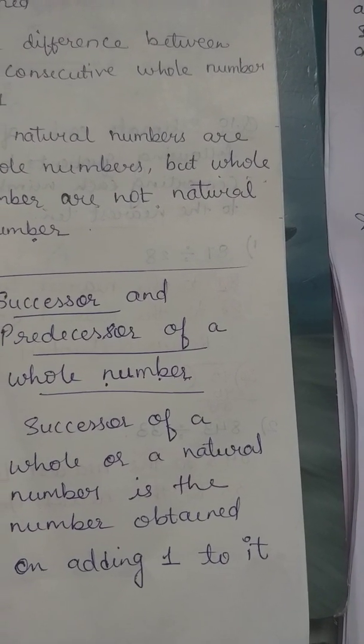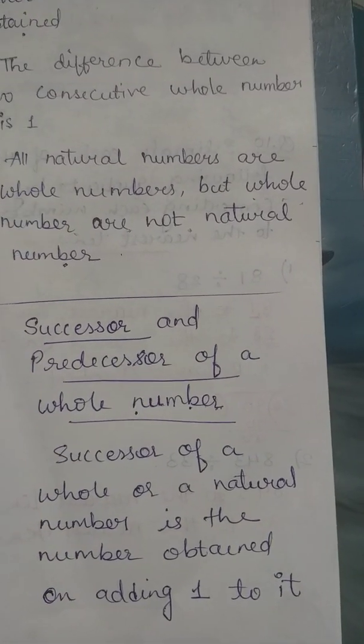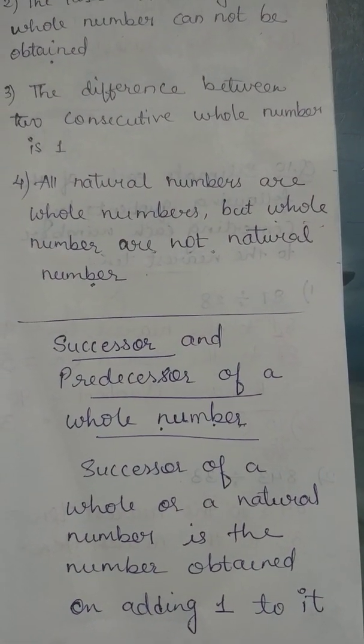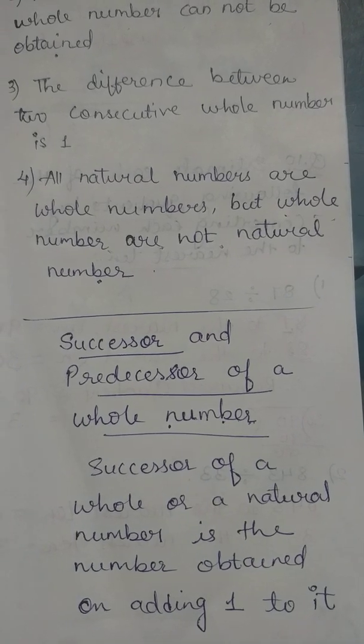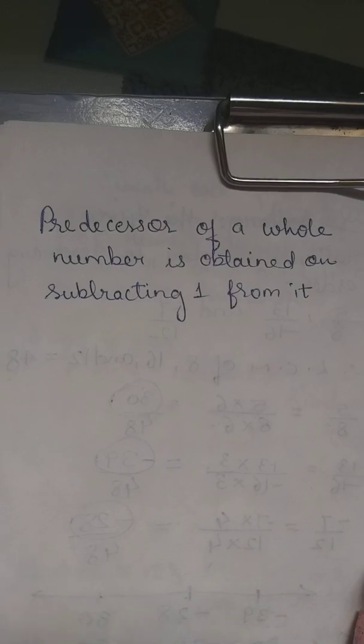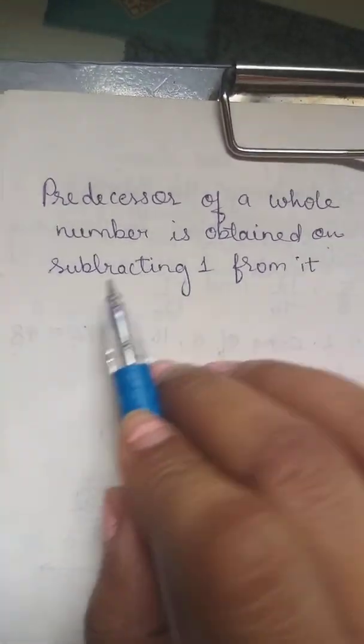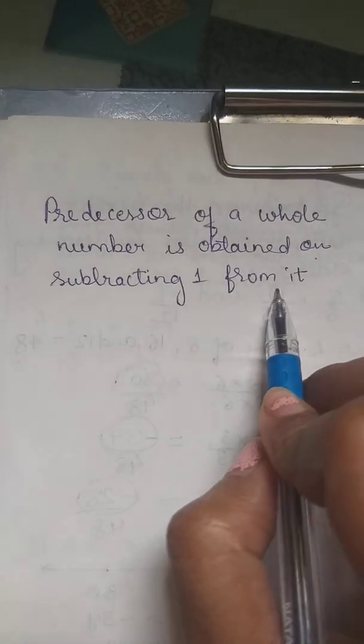What about the predecessor? The predecessor of a whole number is obtained by subtracting 1 from it.